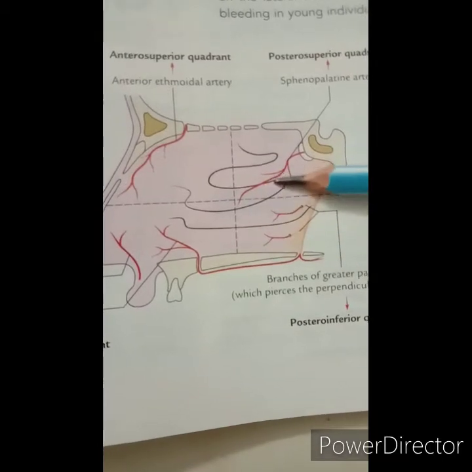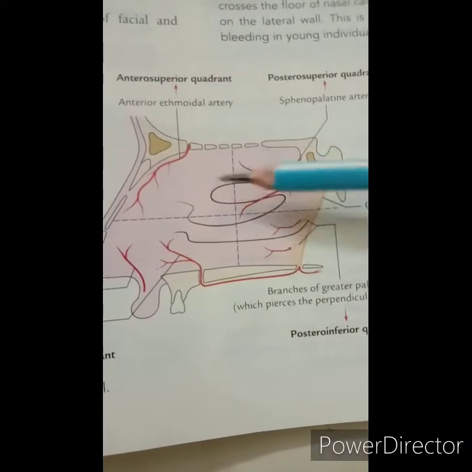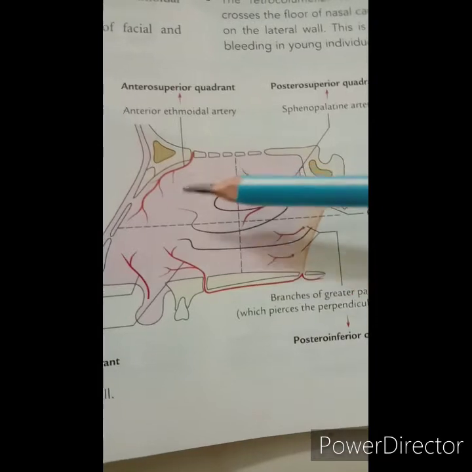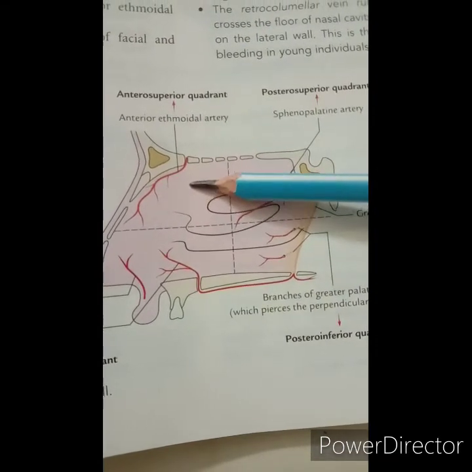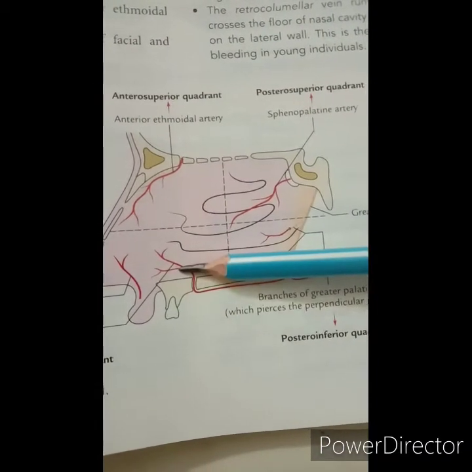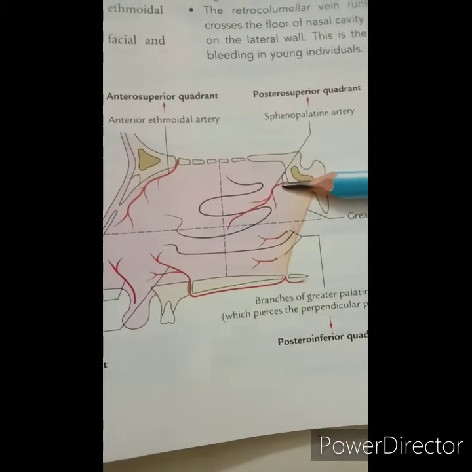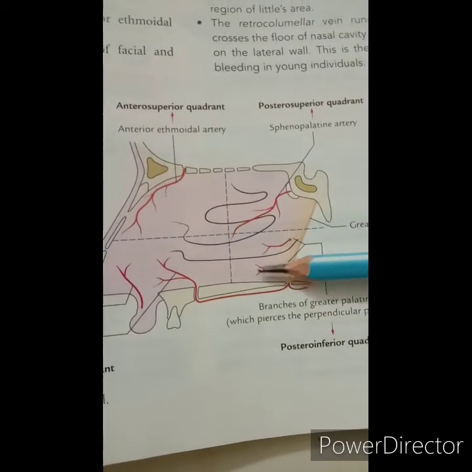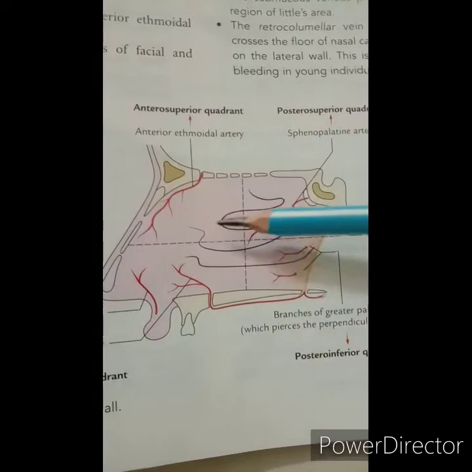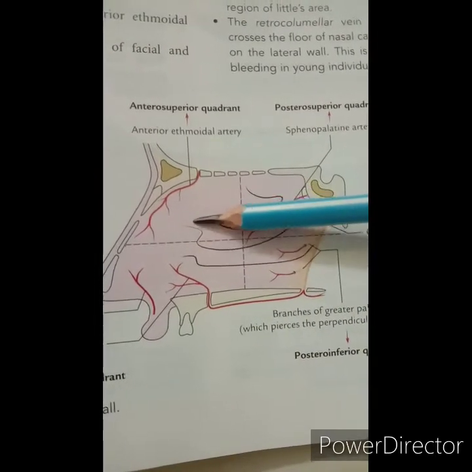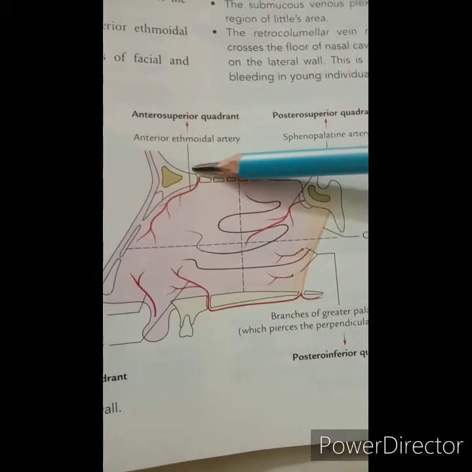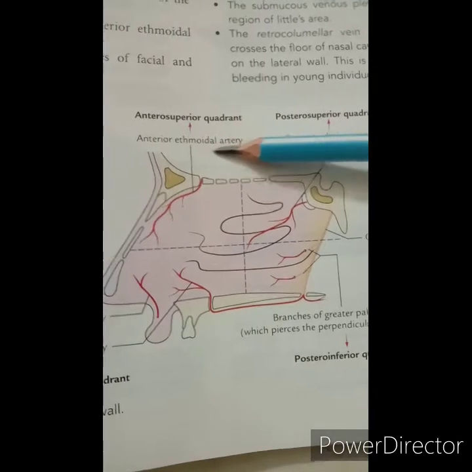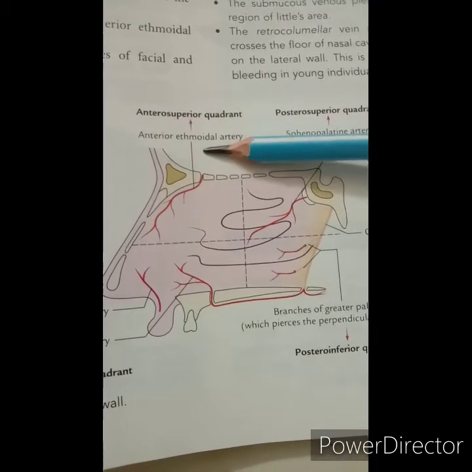It is divided into various parts: the anterosuperior quadrant, the anteroinferior quadrant, the posterosuperior quadrant and the posteroinferior quadrant. The anterosuperior quadrant is supplied by the anterior ethmoidal artery, which is a branch of the ophthalmic artery.